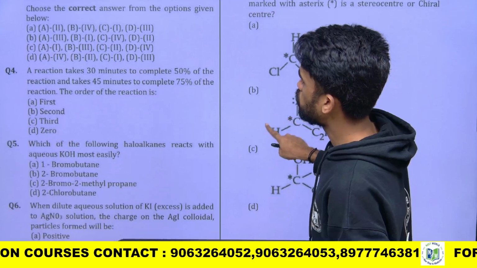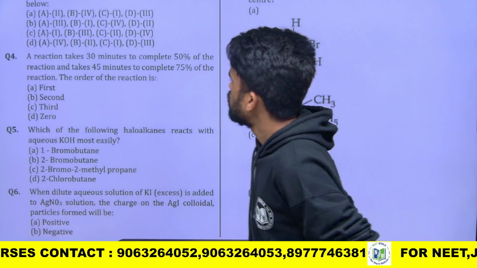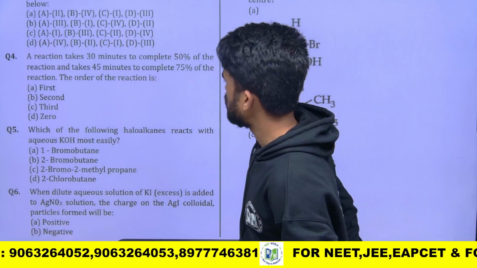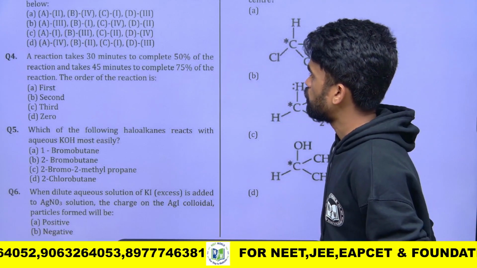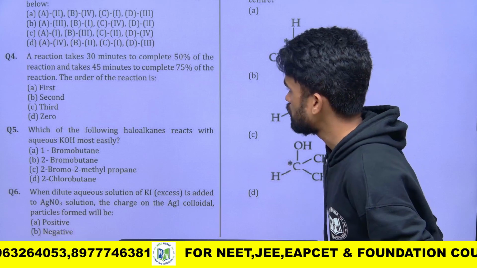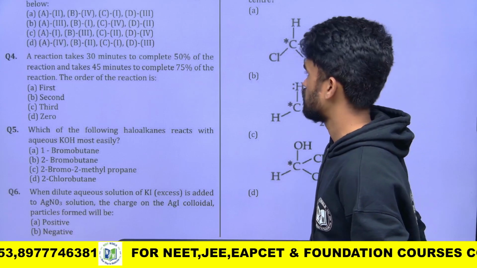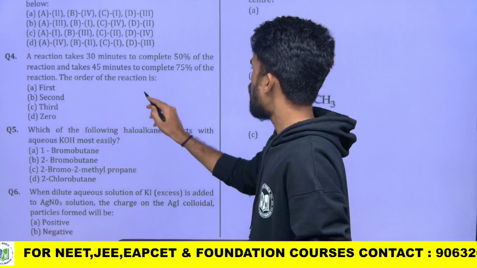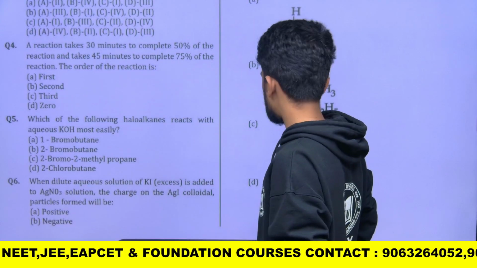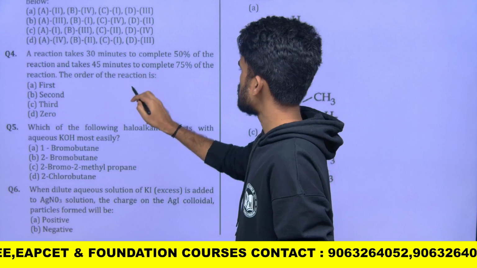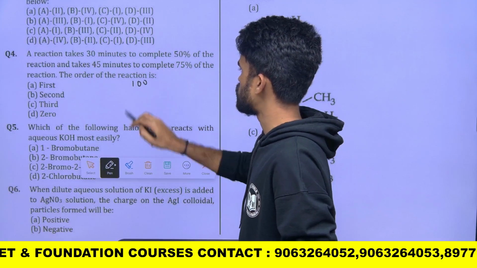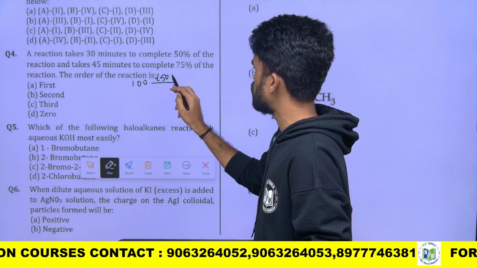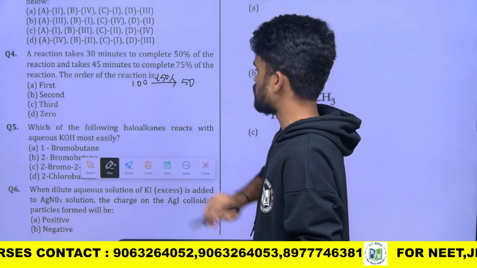Then let's move to the next question. A reaction takes 30 minutes to complete 50%, and takes 45 minutes to complete 75% of the reaction. The order of the reaction is? So how can we do this? If the reaction is first order, let us say I have a concentration of substrate as 100% initially. Now when it takes the time required for 50% completion, it means 50% concentration will remain.